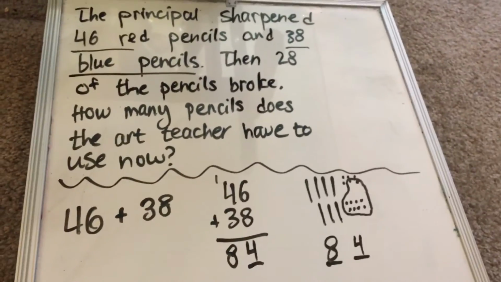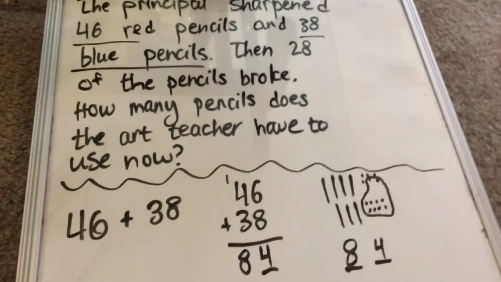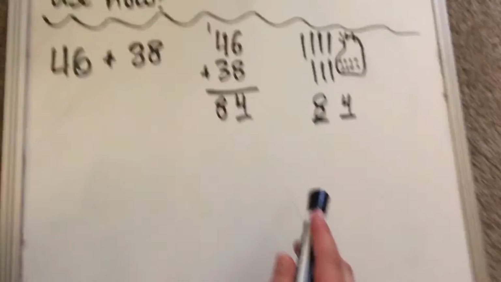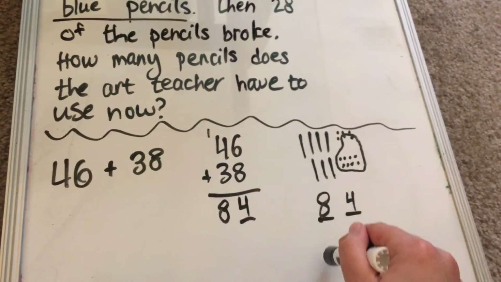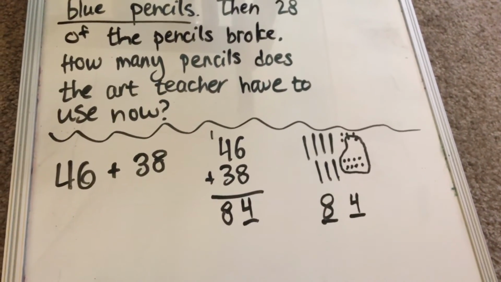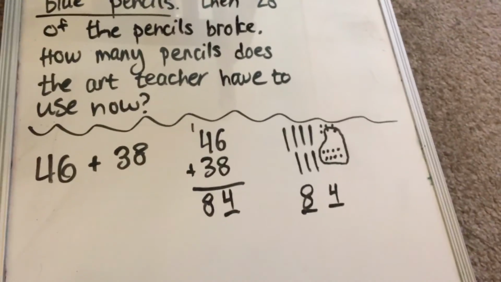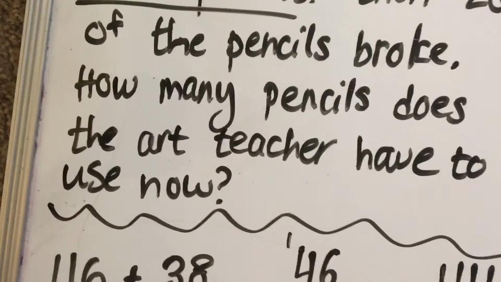Now the important thing to note, we are not done with this problem because we haven't even talked about the broken pencils. So we did our first step, which was addition. Now we have to do our second step. So if there are 84 pencils that were all together sharpened and 28 broke, we want to know how many are left. That tells us it's going to be a subtraction problem. So, how can I make this? You know what, we're going to go sideways.